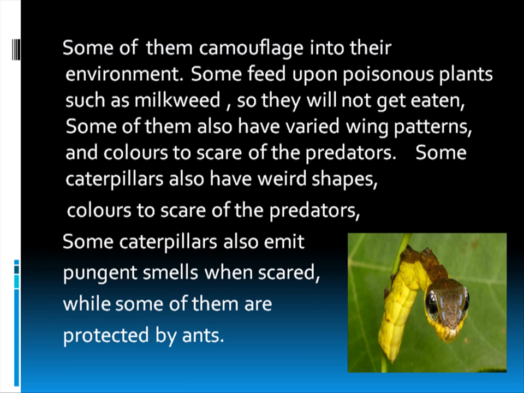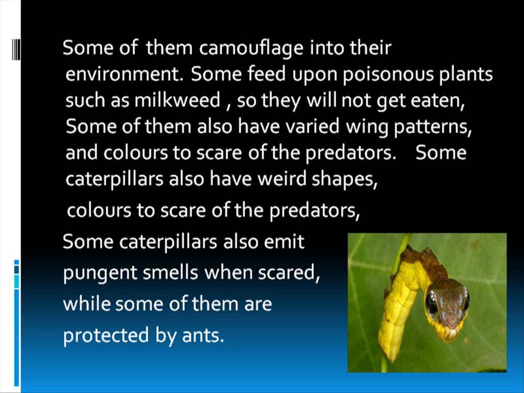Now let's see camouflage. Most of the butterflies camouflage into the environment to stay protected. Some of the butterflies, such as the oak leaf and the glasswing, are so well camouflaged that you can't even see them in other areas. I will tell that later, but for now, first let me tell you about the monarch butterfly.